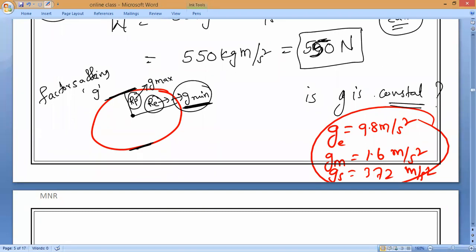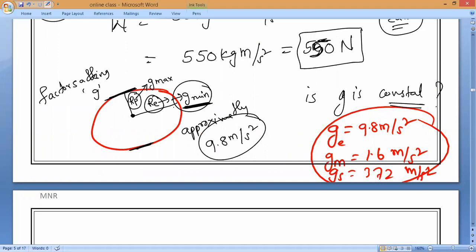Jammu Kashmir, variation. West Bengal, variation. Gujarat, variation. Kanyakumari, variation. But on the earth, approximately it is equal to what? Everywhere it will be approximately 9.8 meter per second square, but it varies.